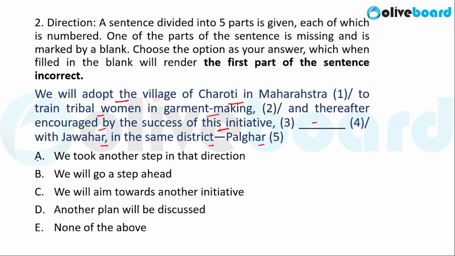So if you see, in case of option A, this changes the tense that is used in the original sentence. So the original sentence uses future tense. And if you read this part, this indicates that this phrase uses past tense. The other options B, C and D are correct and do not render this part of the sentence incorrect. But option A renders this sentence incorrect. Why? Because it changes the tense of the sentence. Hence option A here is the correct answer because it renders the first part of the sentence incorrect.